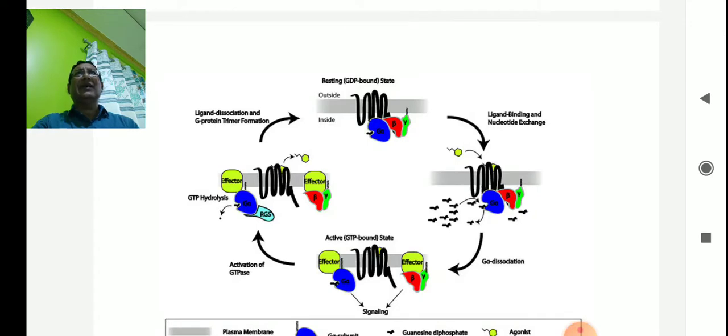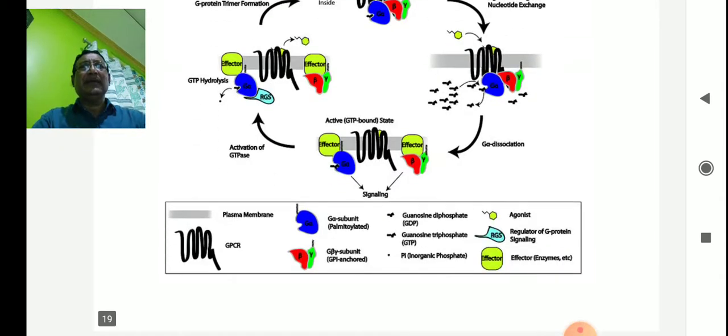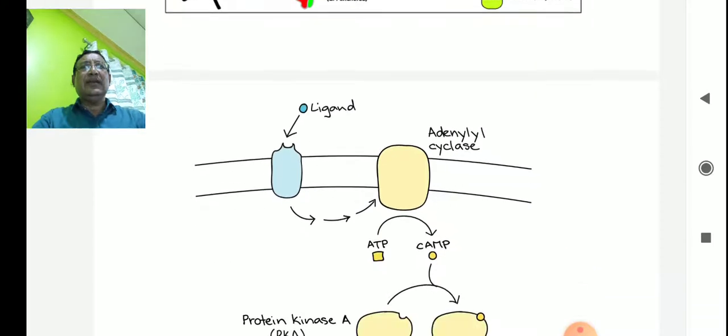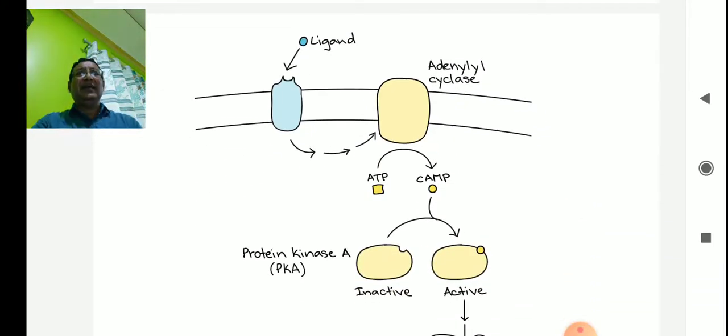Then it will come to the original state, then the active state with the binding of the trimer. So this is a simple schematic diagram showing how the ligand binds and helps the cyclic system, and the cyclic system converts it into cyclic AMP, and cyclic AMP activates the protein kinase from inactive to active, and it performs the cellular activities.